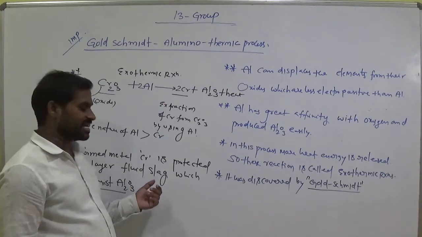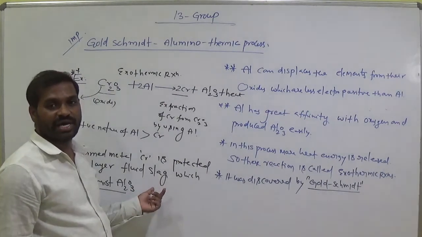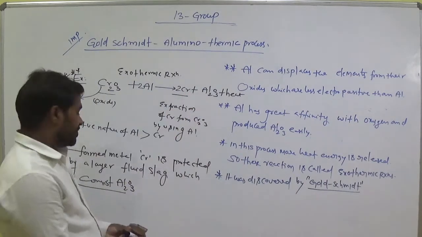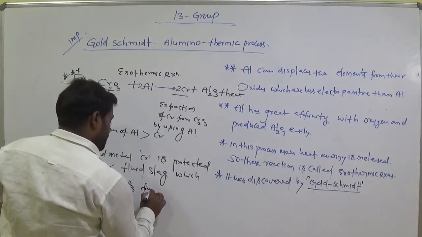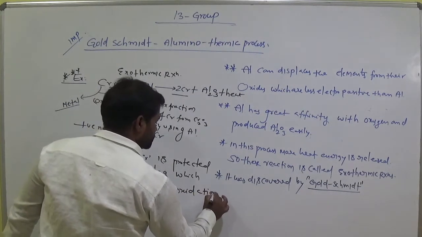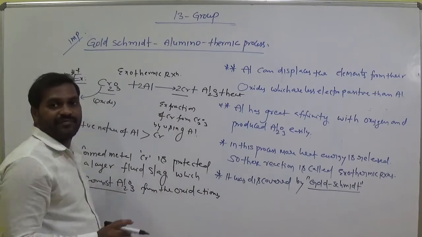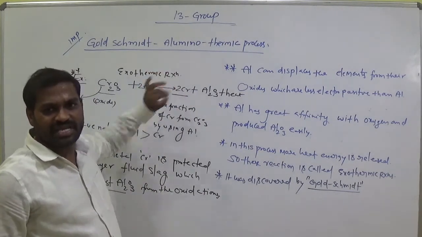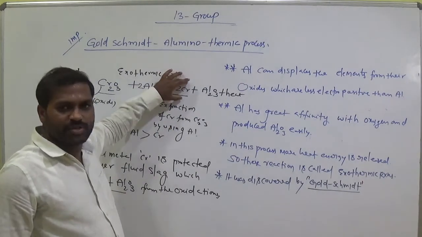Fluid slag means it consists of some impurities also, like silicon dioxide and Al2O3, formed from the oxidation. This chromium further does not interact with oxygen. We need this chromium from this reaction. Our aim is to produce this chromium.